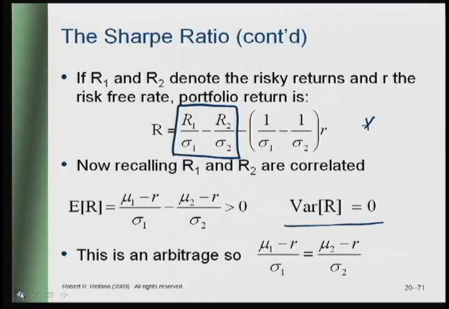In other words, if I have two perfectly correlated assets, this R, although it looks random, it's not random. R1 and R2 are perfectly correlated returns, and because they're perfectly correlated, their randomness cancels out. And so, in fact, R not only has an expected return equal to the difference in Sharpe ratios, it has a return that's always equal to the difference in Sharpe ratios, and that's our arbitrage.